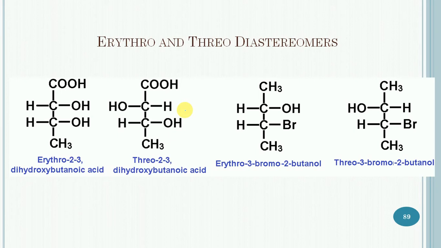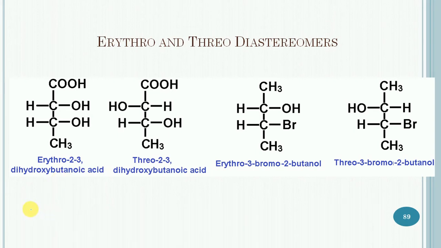If two similar groups on the stereocenters lie on the same side in the Fischer projection, then they are called erythro isomers. If the two similar groups are on opposite sides in the Fischer projection, then it is called threo isomer.